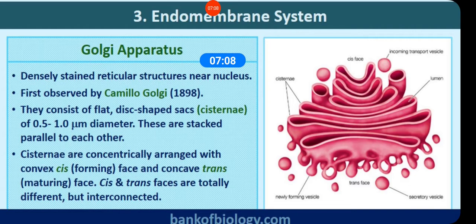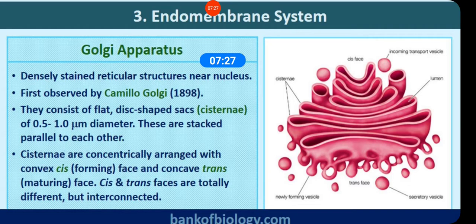The cisternae of the Golgi complex are stacked parallel to each other, and their number varies. They are slightly curved and concentrically arranged, with a convex cis face.